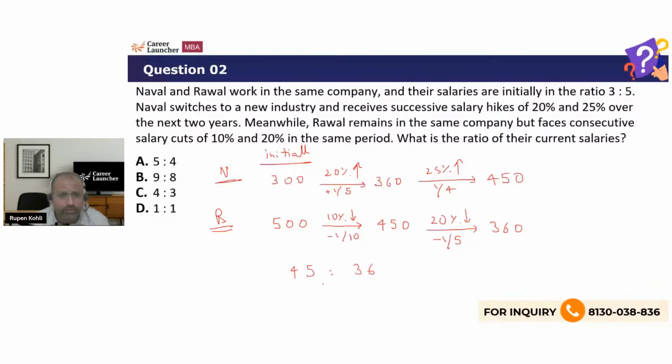You can cancel 9 also: 5 is to 4. So the idea is that whenever some ratio is given and you have to start with it and do further working on it, you can assume any suitable values and then proceed, right? I did the calculation this time in the regular method. You could have also done the multiplier effect, into 6 by 5 into 5 by 4 for Naval, and into 9 by 10 into 4 by 5 for Raval, the same thing that we did in the last question. But I did it in the regular way, just to show you that this is also how you can proceed.